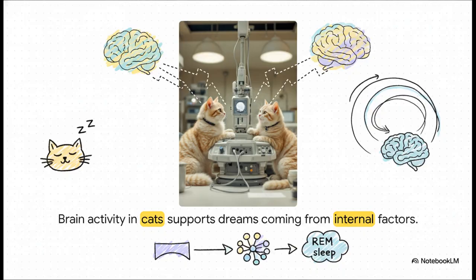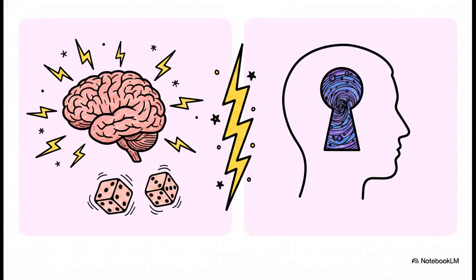And this brilliantly illustrates their point. Hobson and McCarley actually ran tests on cats. They found that the pons and the reticular activating system, the RAS, are indeed highly active during REM sleep. Because they could physically measure this brain activity, it strongly supports the idea that dreaming comes from internal biological factors rather than something magical. But what about the other side of the argument?